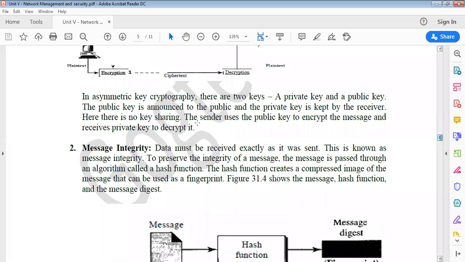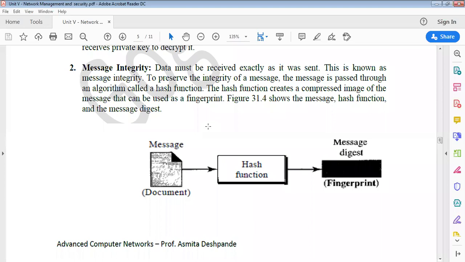When we say message integrity, data must be received exactly as it was sent. The information should not be damaged, whether because of transmission errors or by an unauthorized person who is trying to get your information and change it. To avoid such things, we need to ensure that message integrity is properly maintained.